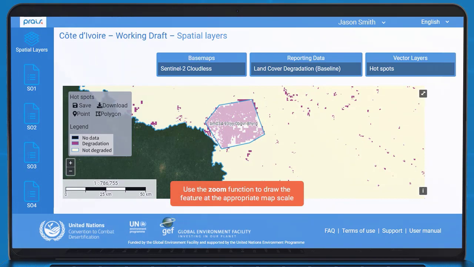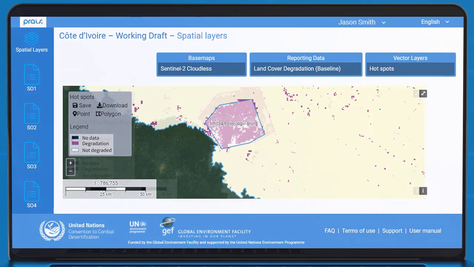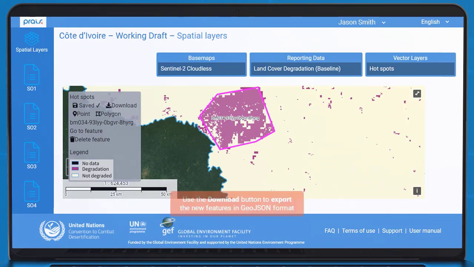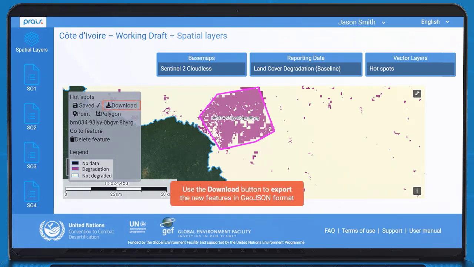Users should draw the feature at the appropriate map scale using the zoom function. Repeat the process for as many additional features as is required. The created polygon or point must be either saved or deleted. Once the polygon is saved, a unique code will be assigned to the feature, allowing it to be linked to the relevant reporting table, where additional information may be reported for that area. Users can click the download button to export the new features in the GeoJSON file format.